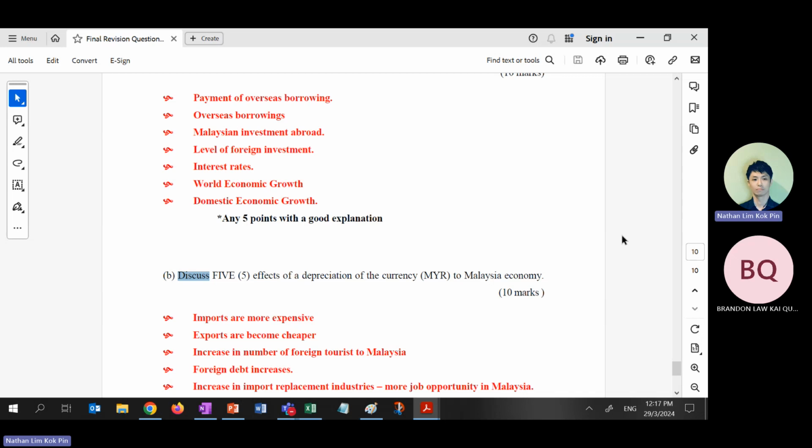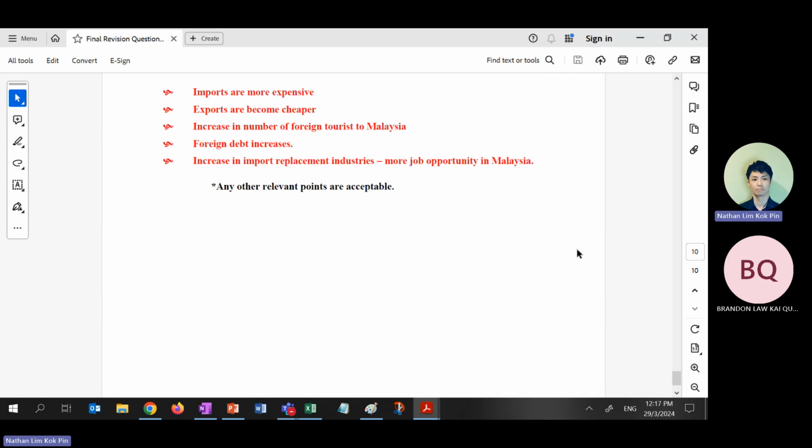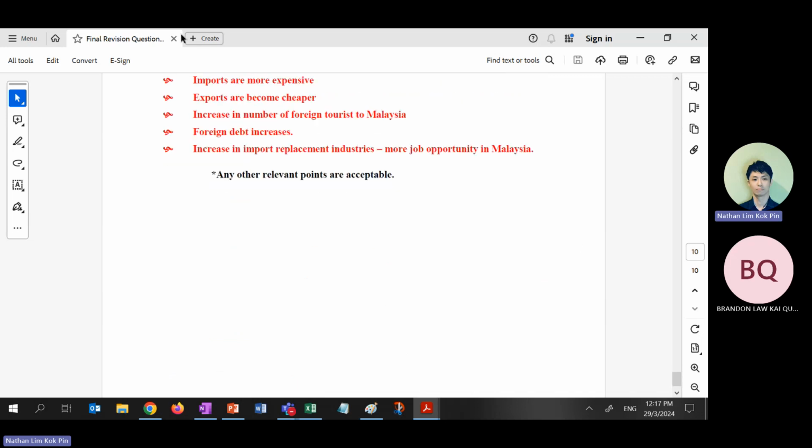Okay? Don't simply write. Even if you write everything correct, 5 positive effects, I will only give you half of the mark because you never follow the question. There's only explain and discuss in econs. Very easy, right? We don't have argue. We don't have argument essay, not in foundation at least. We don't have analyze, we don't have argue, we don't have all this essay.